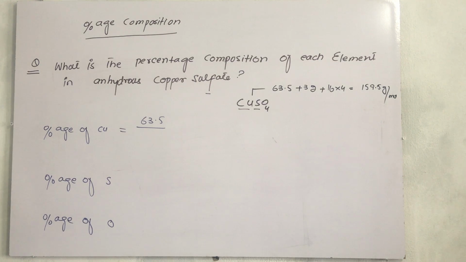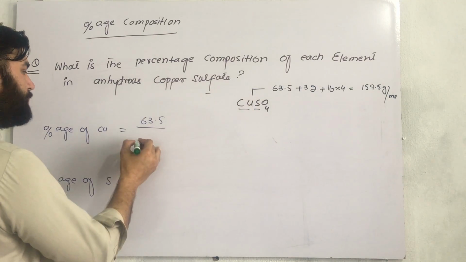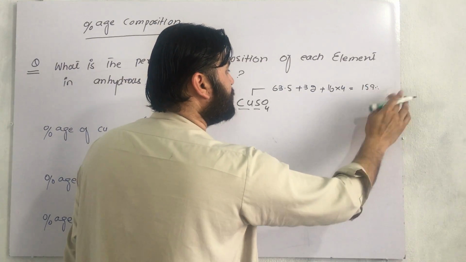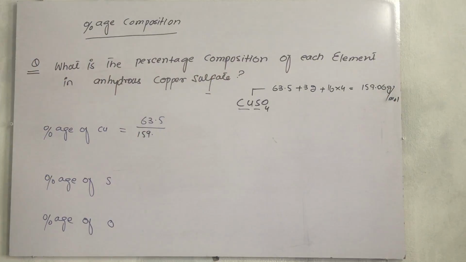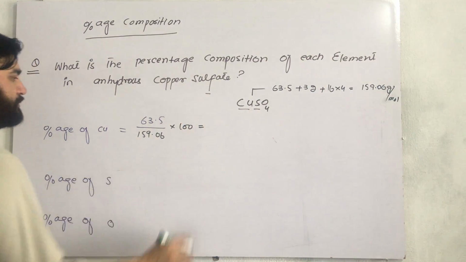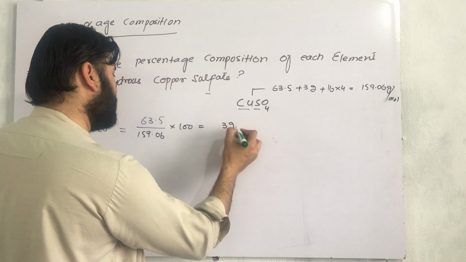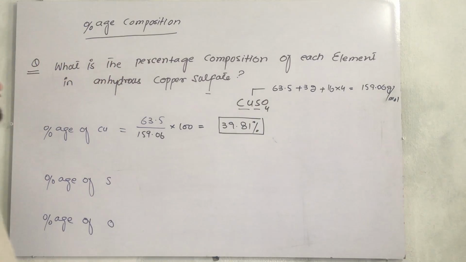So now 63.5 is the molecular weight of copper and 159.5 is the molecular mass. We will divide 63.5 by 159.5, and the answer is roughly 0.4. You will do this calculation on your calculator. Multiplied by 100, that comes out to be roughly 39.81%. So 39.81% will be the percentage of copper in copper sulfate.